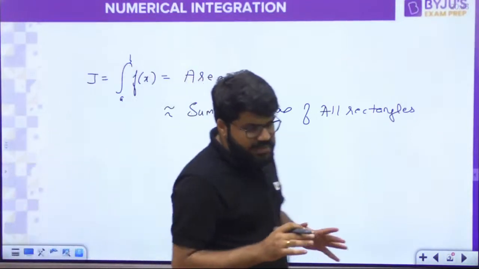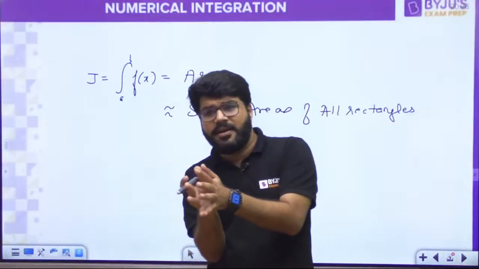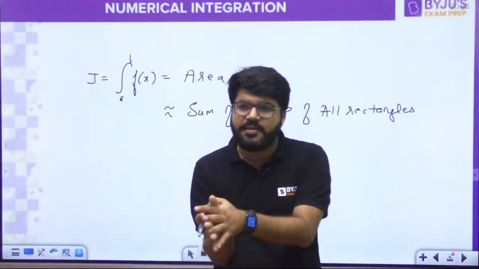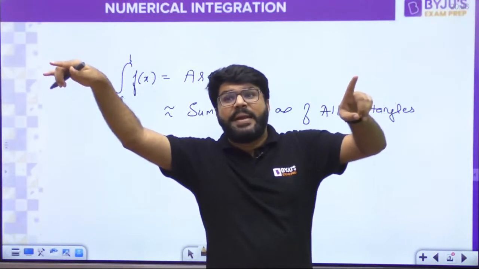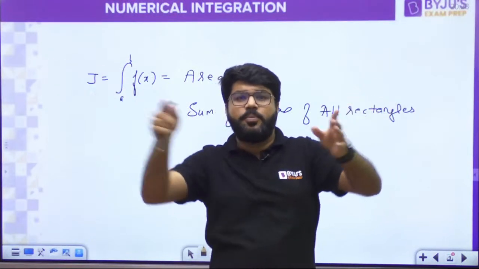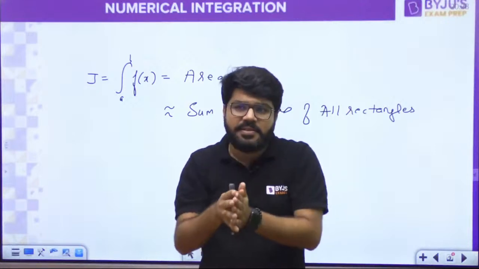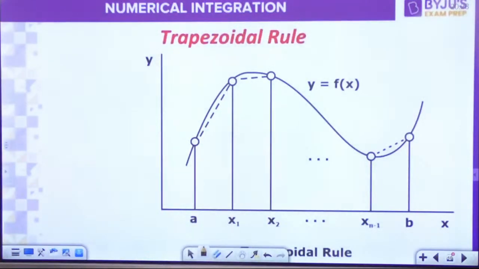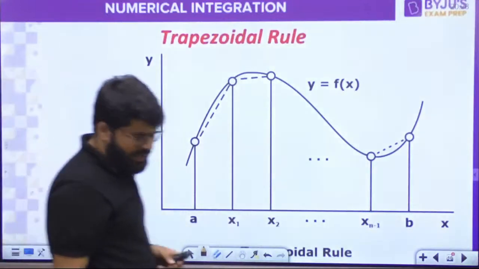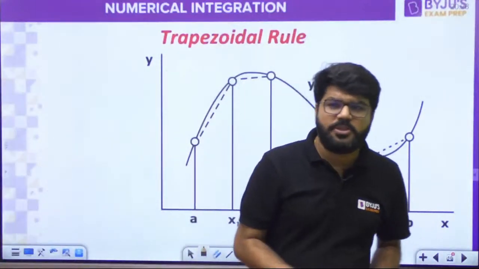Okay, so the idea is that integration is area under the curve. I repeat again, integration is area under the curve, and let us approximate the total area by breaking the limit from a to b into n rectangles. That is the rectangular rule. Sir, what is the trapezium rule? Either you call it the trapezium rule or the trapezoidal rule.